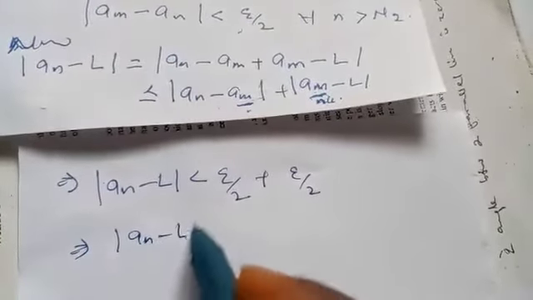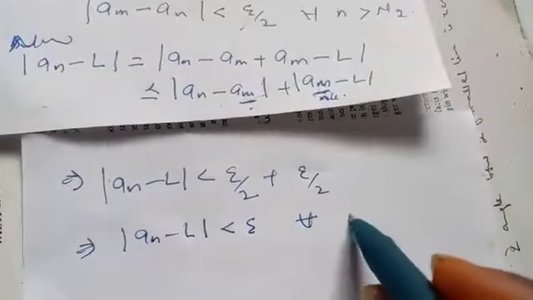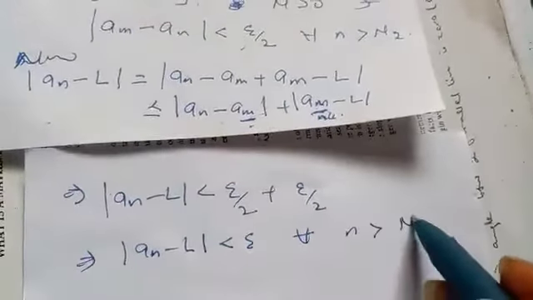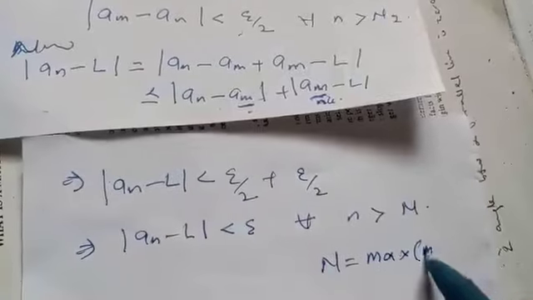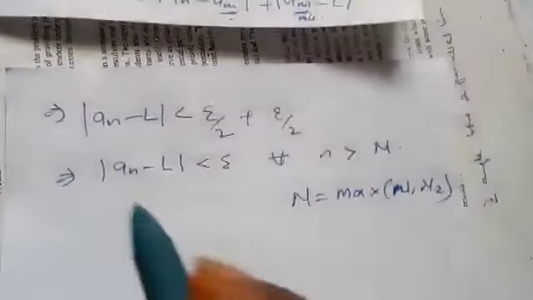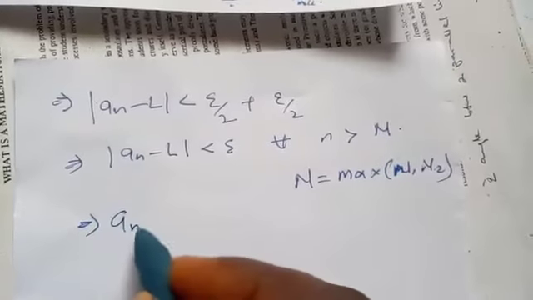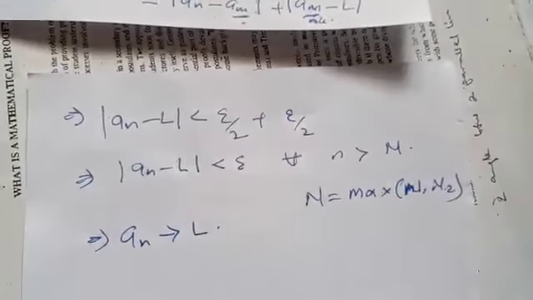So we can conclude that this is strictly less than epsilon over 2 by what we have here, and this is also epsilon over 2 by what we have here. So this shows that a_n minus L is less than epsilon for all n greater than N. Our N is the maximum of N1 and N2. Here this should be n comma m because we have two things there. So this implies that a_n converges to L, and that completes our proof.